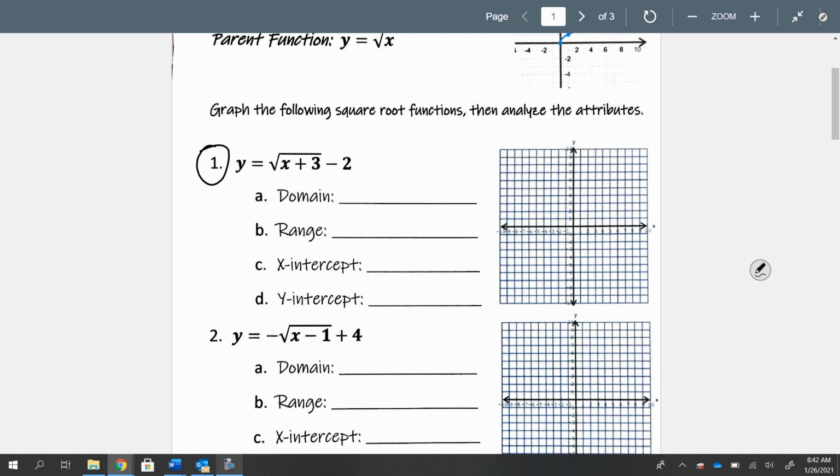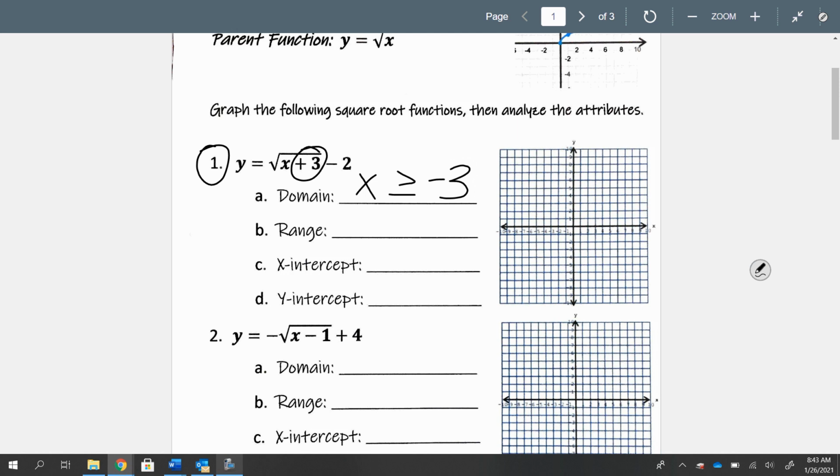So we're looking at number one, y equals the square root of x plus 3, and then on the outside of the square root symbol is minus 2. The domain is x is greater than or equal to negative 3. I want you to notice something about the number. We see this number here. It is under something, technically inside. Think about it, it's like inside of parentheses. Inside tells a lie. So when we do the domain, it's just the numbers flipped. So x is greater than or equal to negative 3.